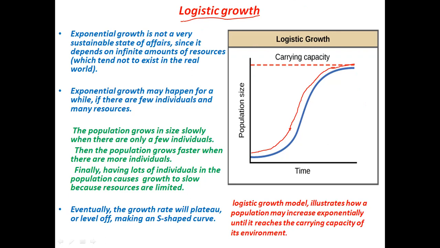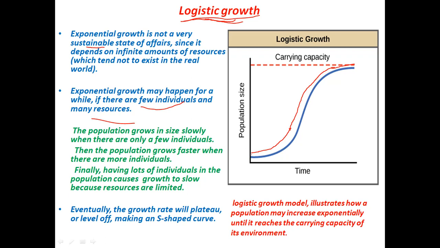In nature, we basically see logistic growth in most cases of wildlife, wild animals, because exponential growth is not sustainable. Why? Because exponential growth needs unlimited resources, which we don't have in the real world. Exponential growth may happen for a little time, while there are many resources and few individuals. But when the population grows in size, new individuals start adding up.